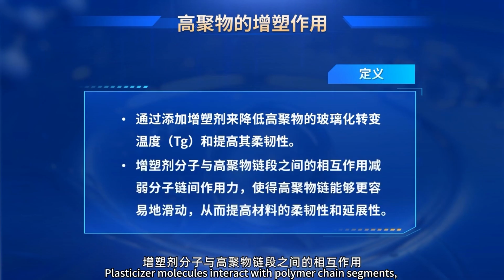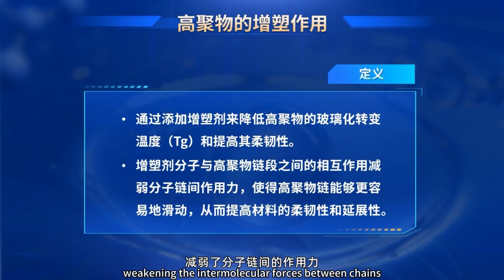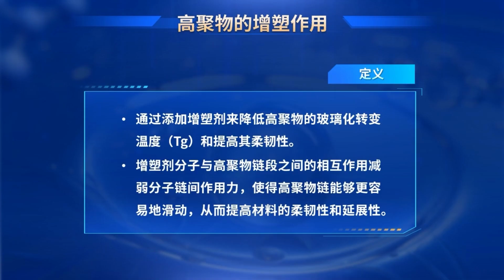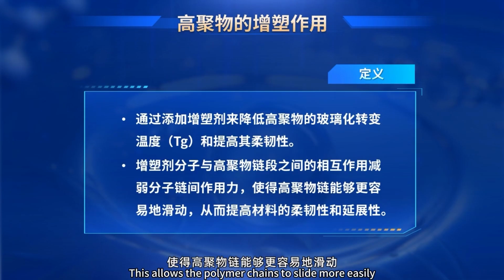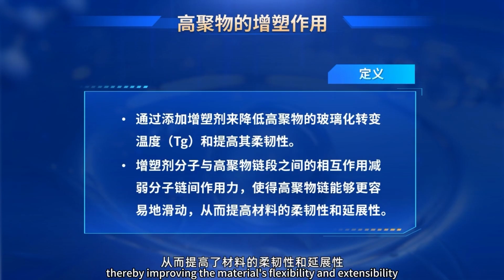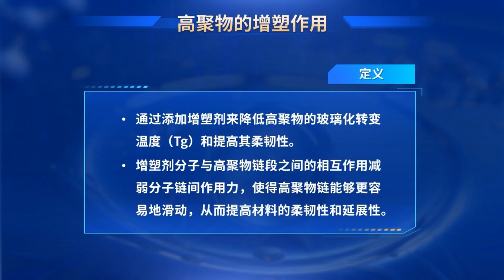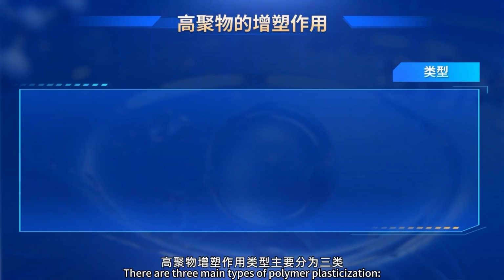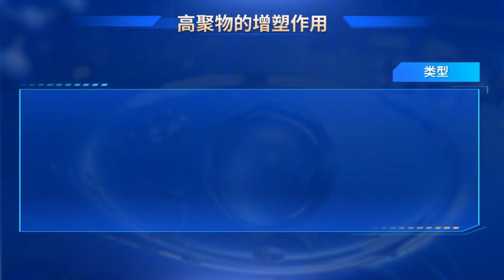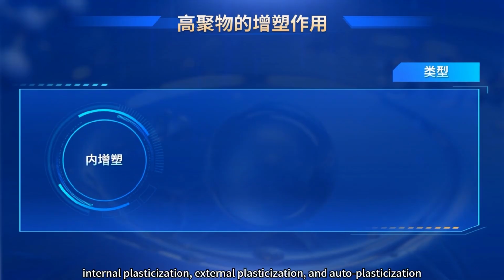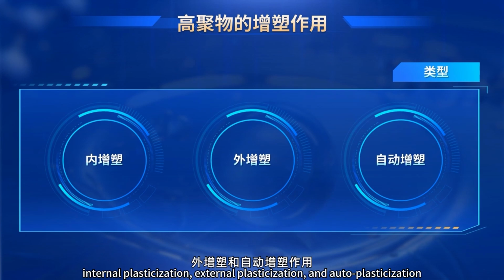Plasticizer molecules interact with polymer chain segments, weakening the intermolecular forces between chains. This allows the polymer chains to slide more easily, thereby improving the material's flexibility and extensibility. There are three main types of polymer plasticization: internal plasticization, external plasticization, and autoplasticization.